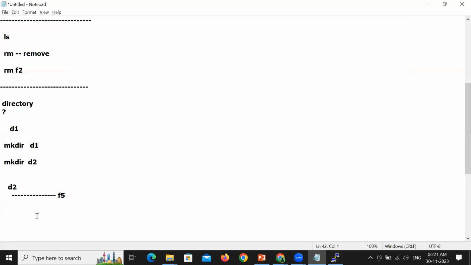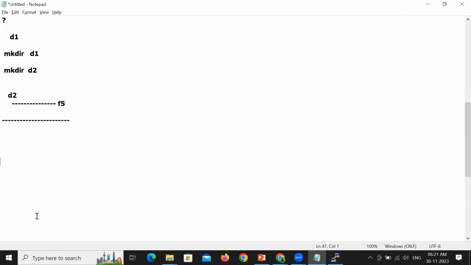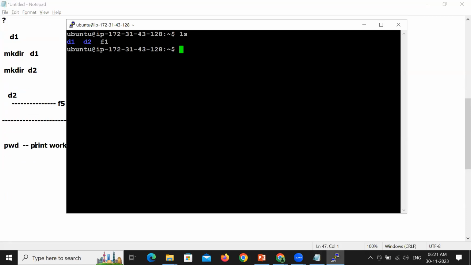Very important command in Linux is pwd, stands for print working directory. What do you mean by print working directory? I want to know the current path. I have connected to a Linux machine. I want to know the current path in which I am working.